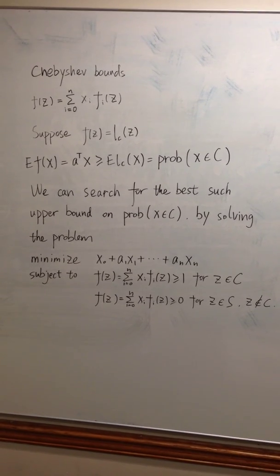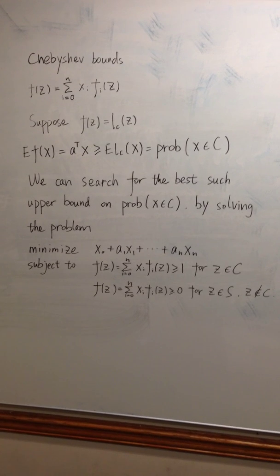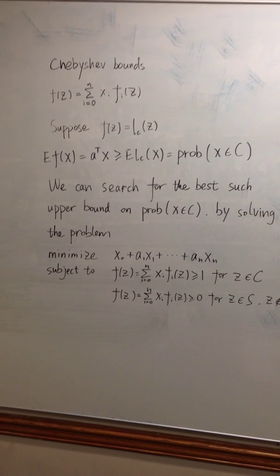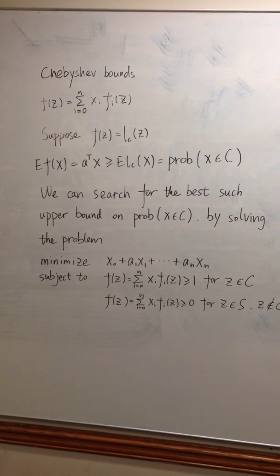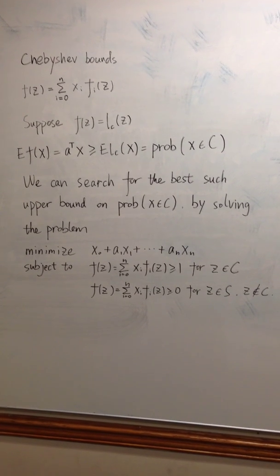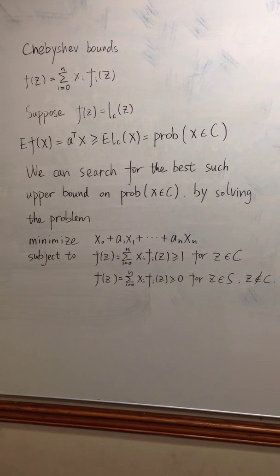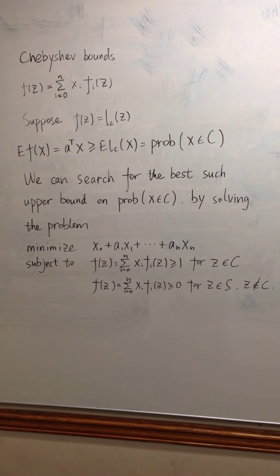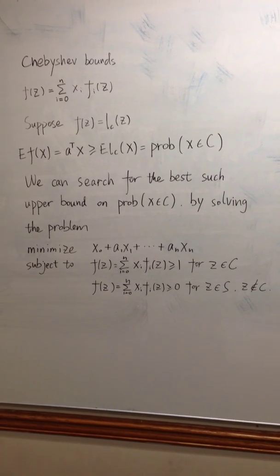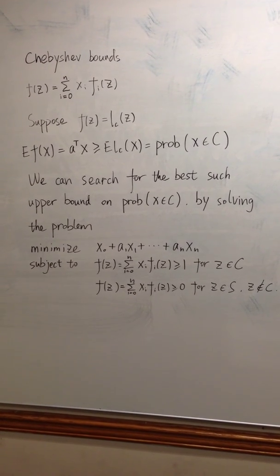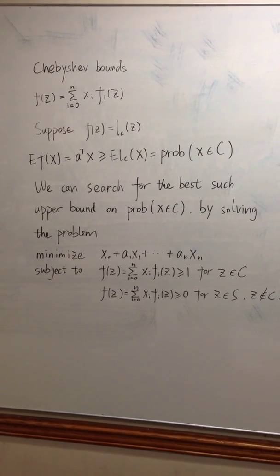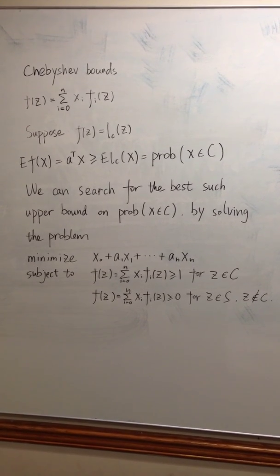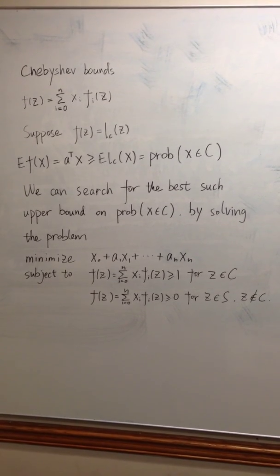Consider a linear combination of the functions f_i given by f(z) equal to the sum over i from 0 to n of x_i f_i(z). From our knowledge of E[f_i(x)], we have E[f(x)] equals a transpose x. Now, suppose that f satisfies f(z) greater or equal than 1_C(z) for all z belongs to S. For example, f is pointwise greater than or equal to the indicator function of C on S.